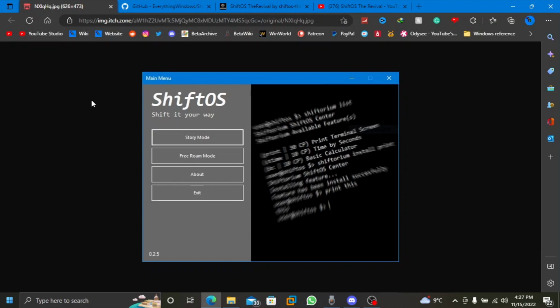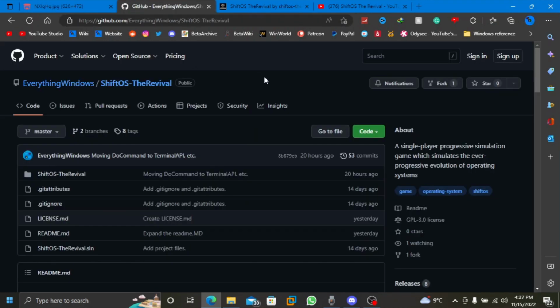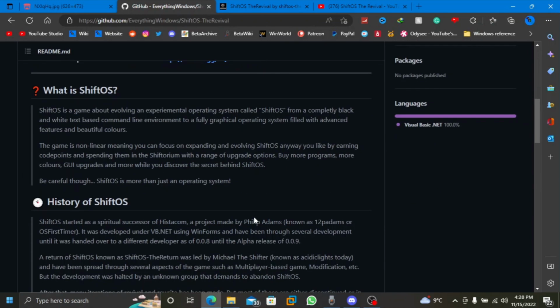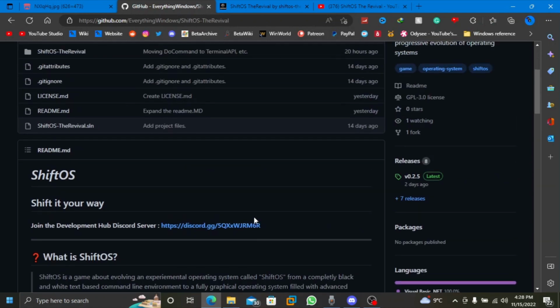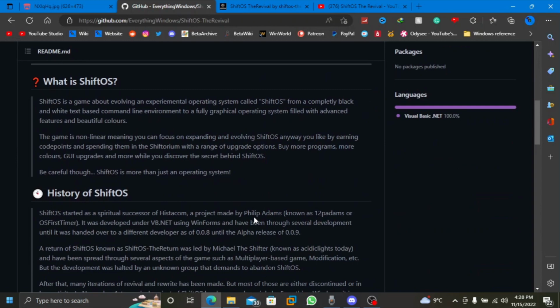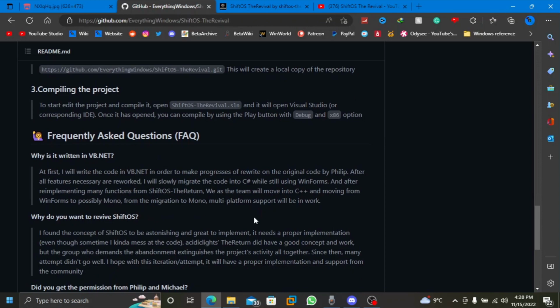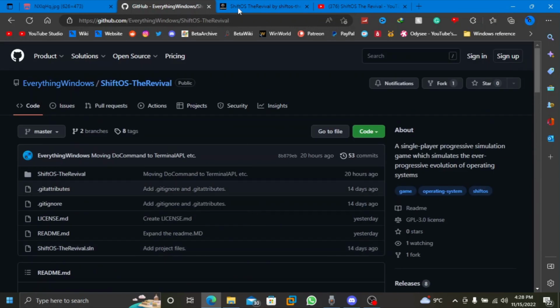ShiftOS TheRevival is open source on GitHub, which here is the webpage in Microsoft Edge. It is still actively developed mainly by me, Everything Windows, and other people who also fork and watch the code as it evolves. In order to know what ShiftOS actually is, you need to go to the GitHub and see what ShiftOS is, the history of ShiftOS, and some frequently asked questions about ShiftOS TheRevival.